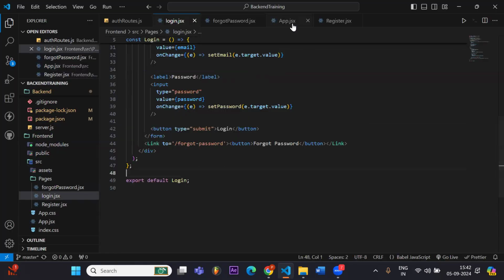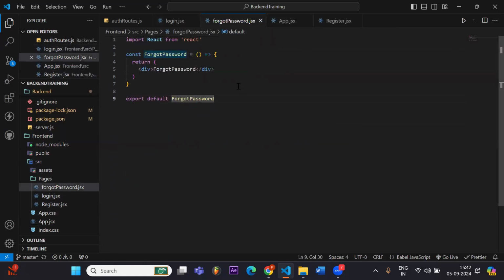So it is coming right now. I have to make a form with only the email. Let's say right here inside our div, I put in a heading.